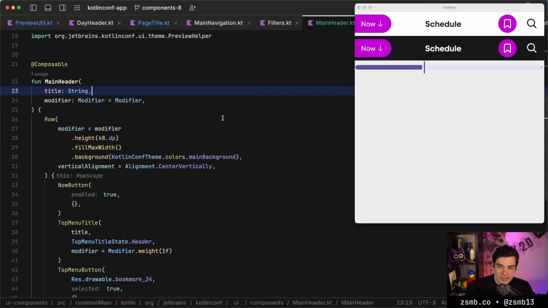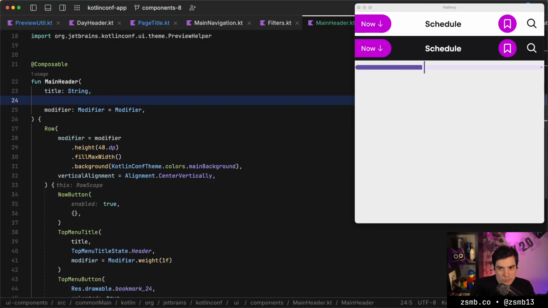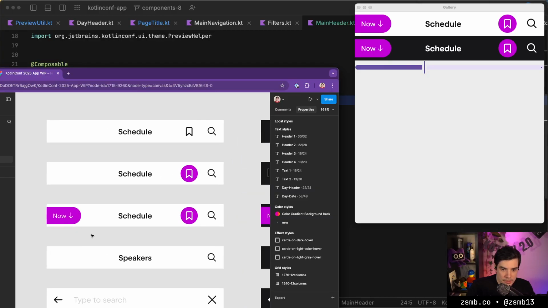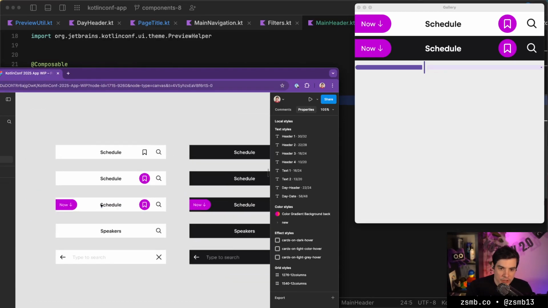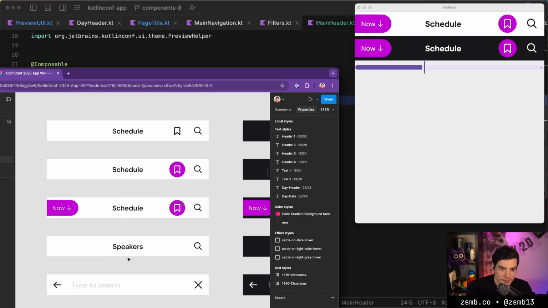Then we'll need to decide which icons go on the right and whether it has the now icon here on the left. So it can also be in edit mode. This component is doing a lot, has a lot of different states.